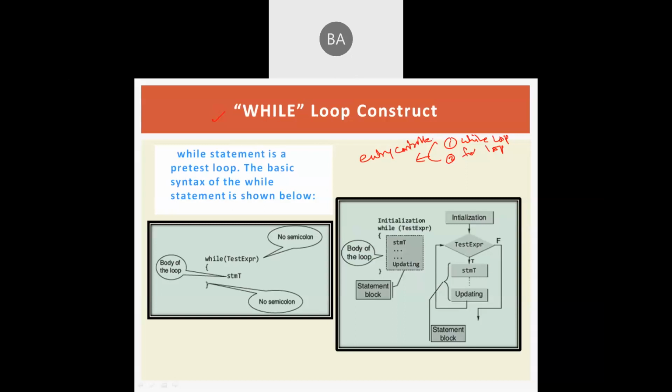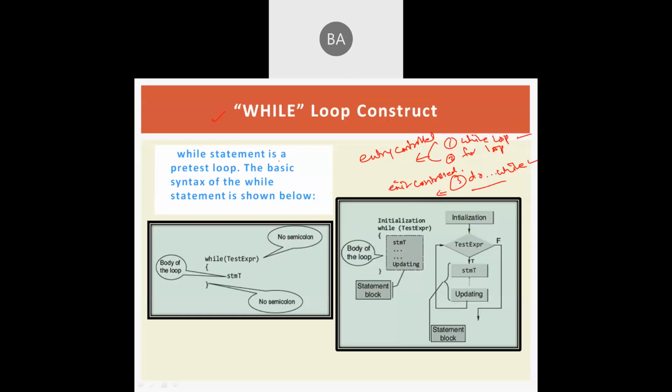And the third important type of loop that the C language supports is the do while loop, which is called an exit controlled loop, or a post-test loop. So in this particular video session, we are going to discuss one entry controlled loop and one exit controlled loop, that is the while loop and the do while loop.